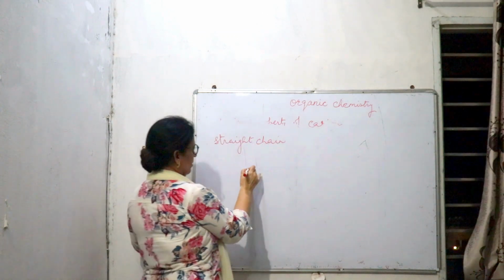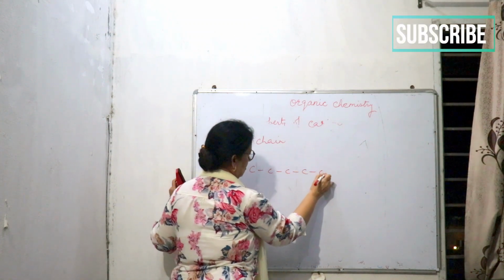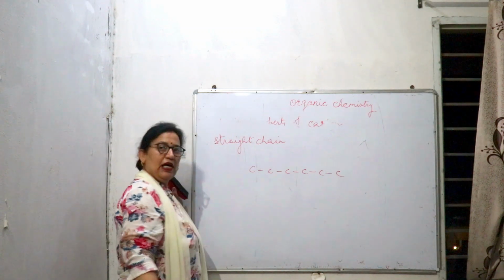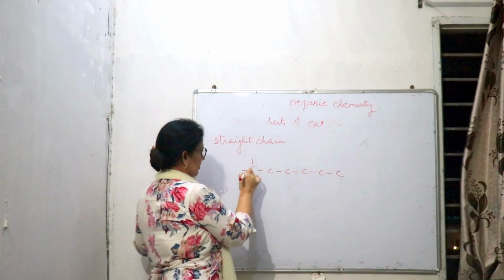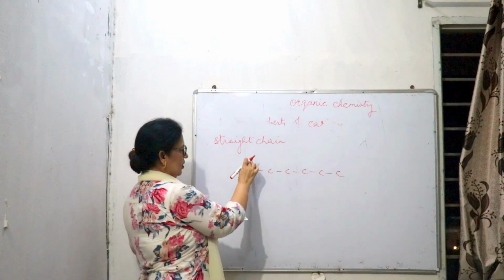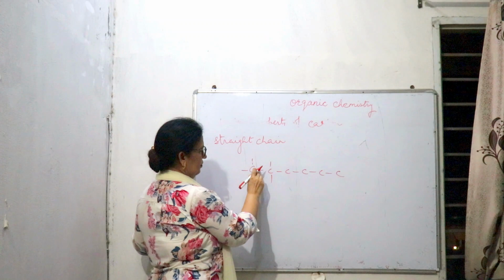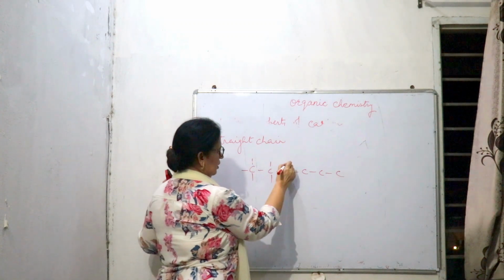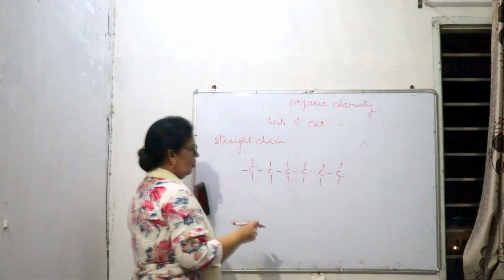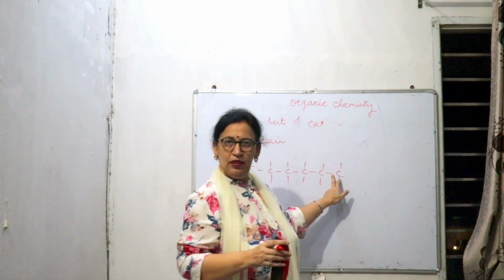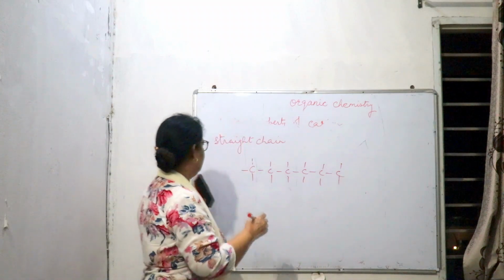Suppose 6 carbons are there, and one carbon can form 4 bonds, as it is tetravalent. So 4 bonds of carbon, 1, 2, 3, 4. In the same way, this one also has 1, 2, 3, 4. As all the carbons are in a single line, this is the straight chain.